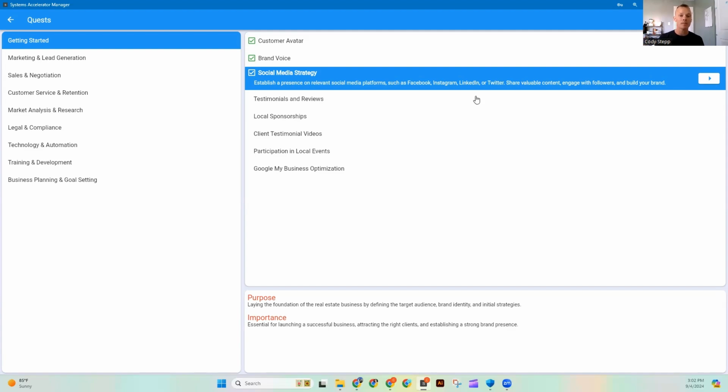Now, once you have all of the different elements completed in the getting started quest, this is where the fun begins because Sam is able to use all of that context for additional understanding of your specific business. So the more you share with Sam, the better it's going to get at building out really custom, really specific to you pieces.